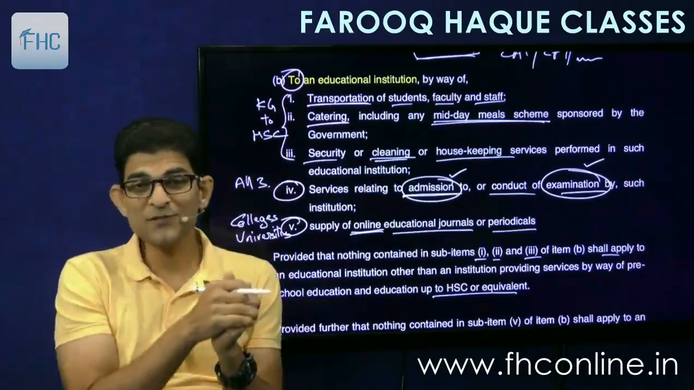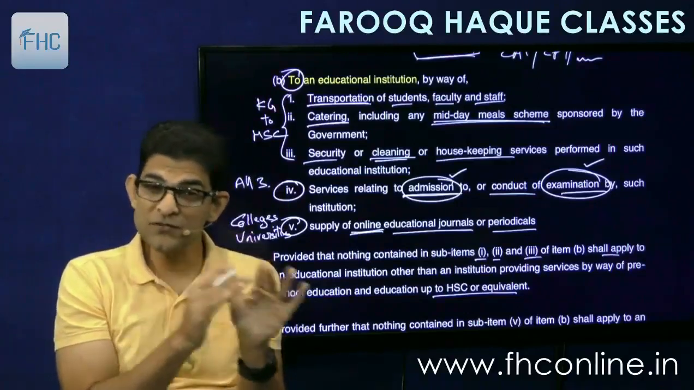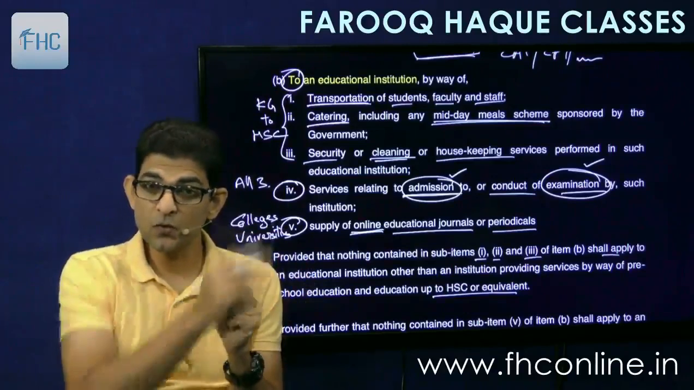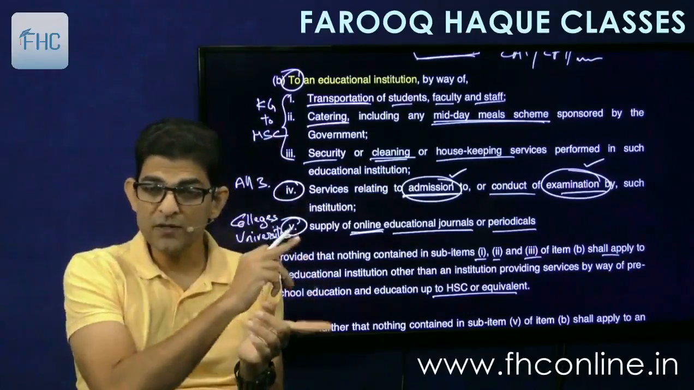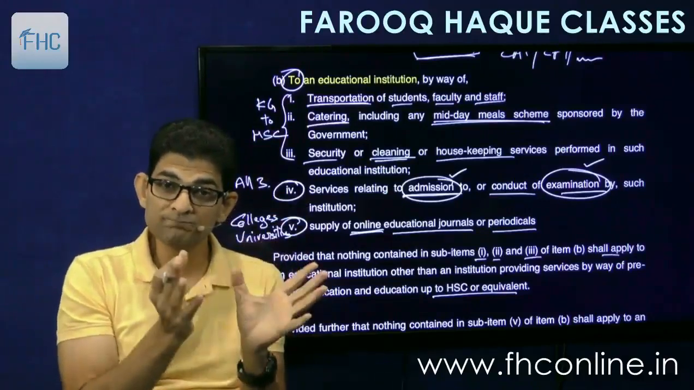So you remember these points? First three are only for the first category of educational institution, that is KG to HSC, not for the others. Fourth one is for all, and fifth one is only for colleges and universities, not for the other two.